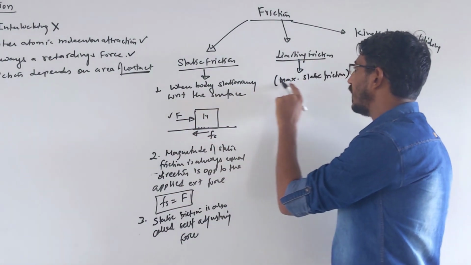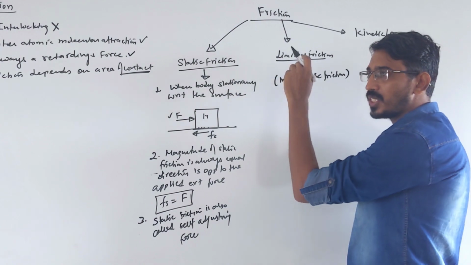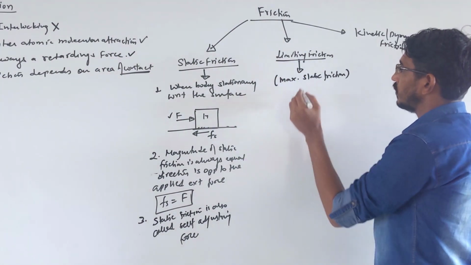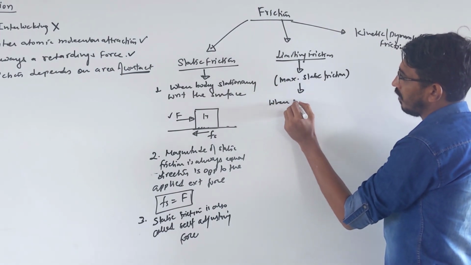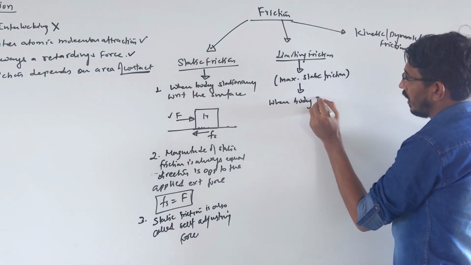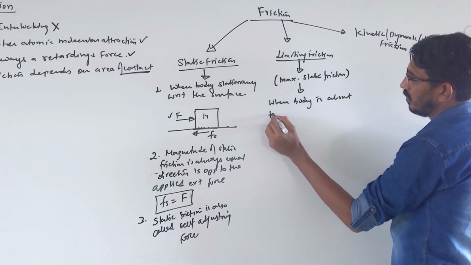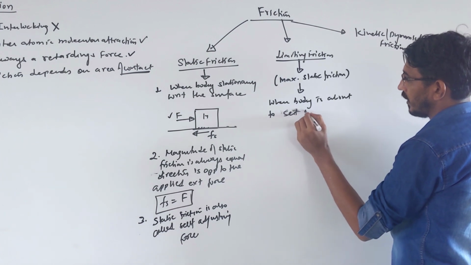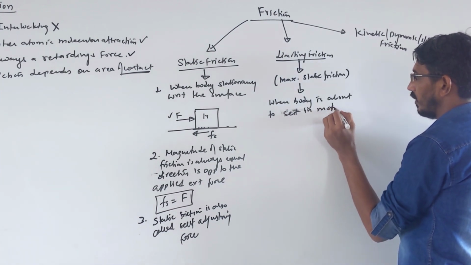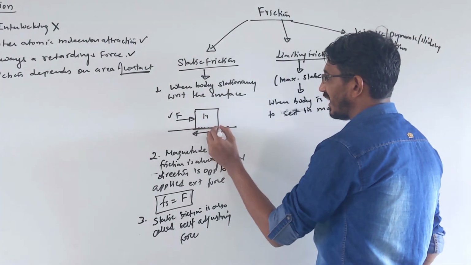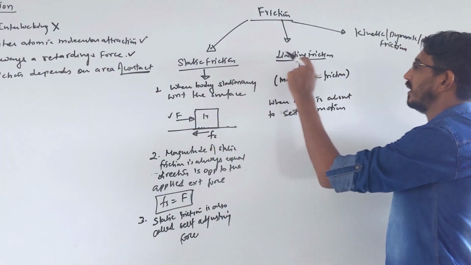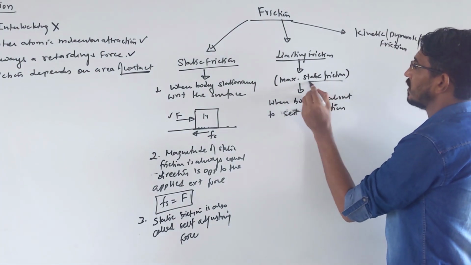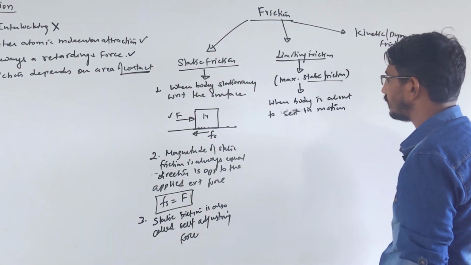So the moment when the body just starts moving, the maximum friction acting on that body is called limiting friction. This happens when the body is about to start or about to be set in motion, right? Yes. When a body starts moving, it gets a jerk, right? So that moment, that friction is called limiting friction. So this is your maximum friction, or you call it maximum static friction also, right? Okay. Yes.